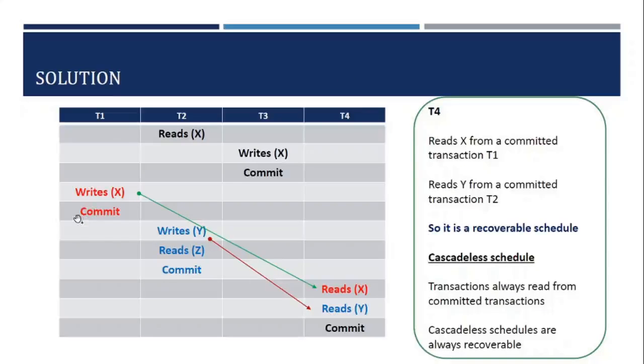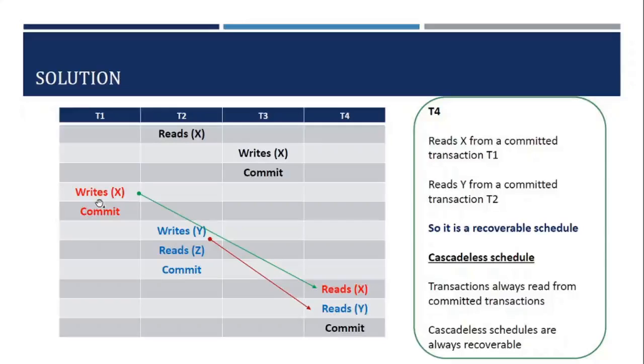Now what happens here is, after writing this X, T1 gets committed, and only after the commit does T4 read this value. Similarly, after writing Y and after this transaction commits, the value of Y is read by T4. So the reads are always coming from committed transactions.